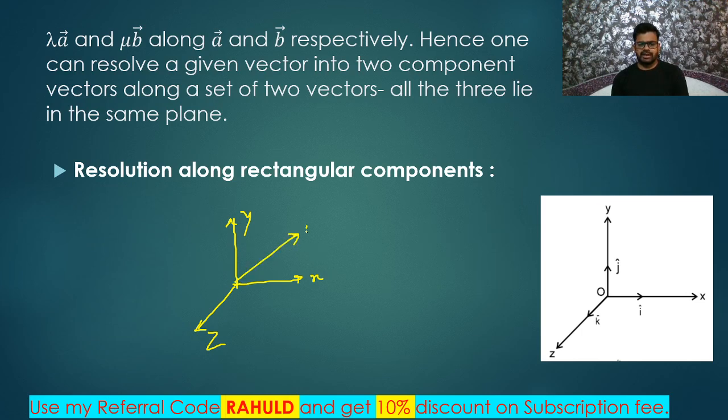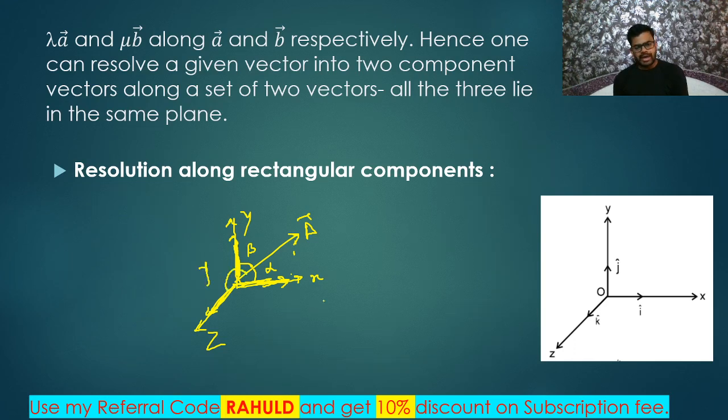So some vector is given. Let's say this is vector A. So I will take its component along x-axis. It will look like this. Okay, so it is making some angle, let's say alpha. Let's say it is making angle beta with y-axis. So on this is the vector, and on z-axis this is another vector. And the angle made by this vector with z-axis is gamma.